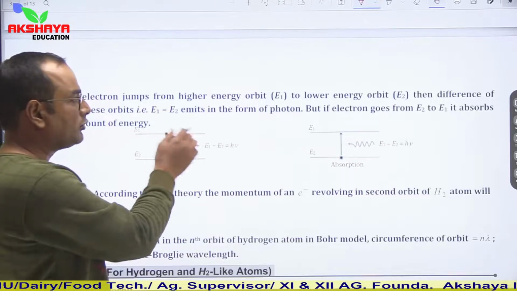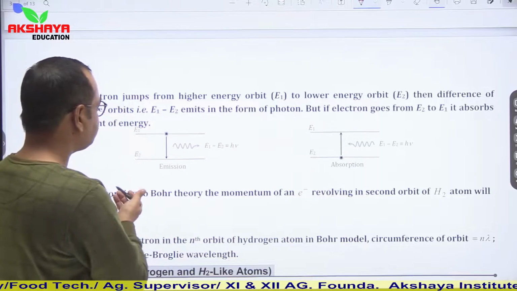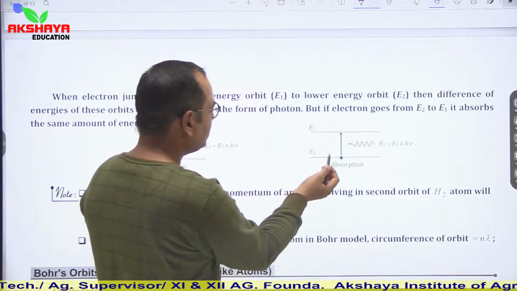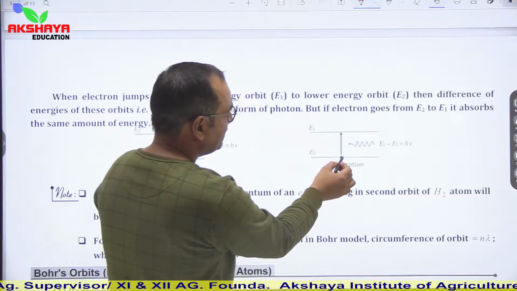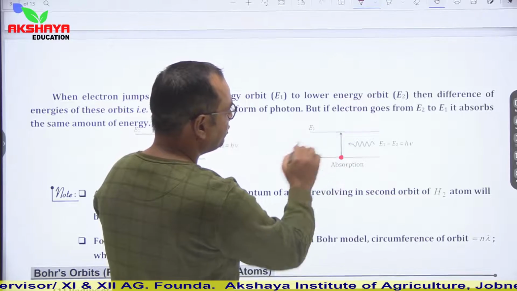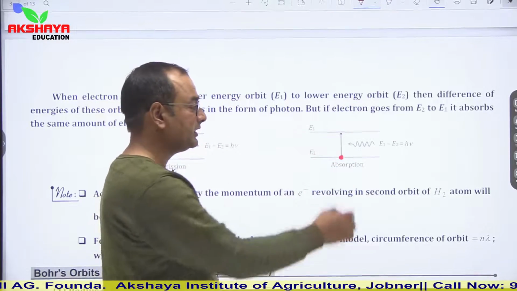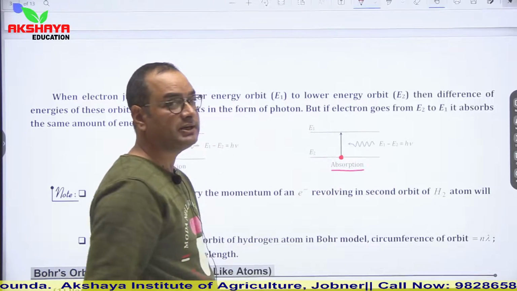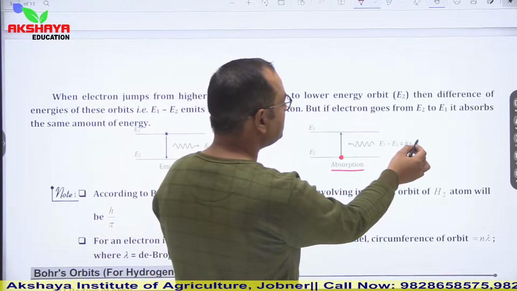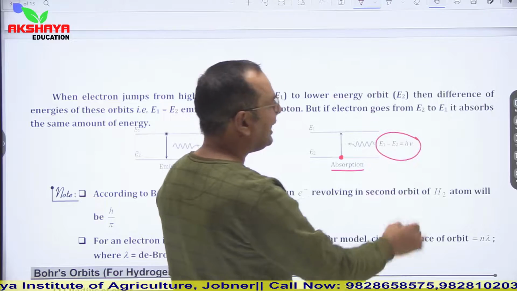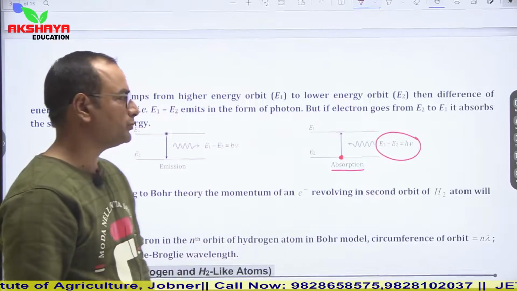So according to this postulate, let us say that an electron is jumping from E2 level to E1. In this situation, some energy is absorbed, and this energy is equal to the energy of the photon, h nu.